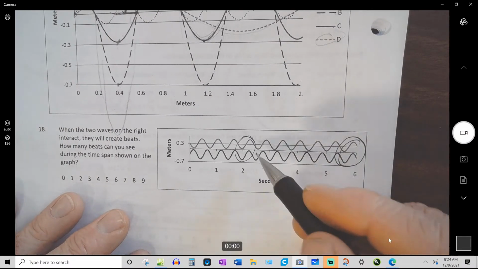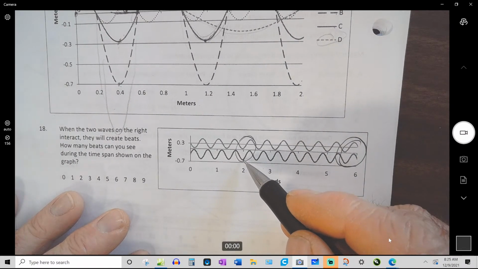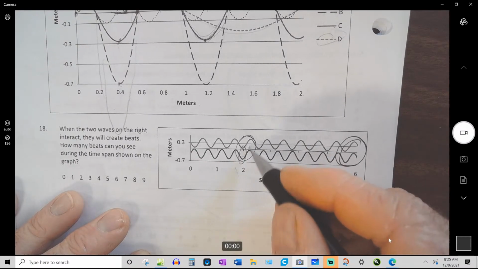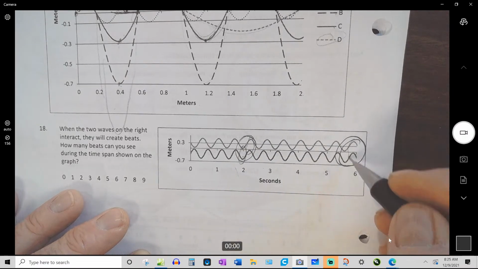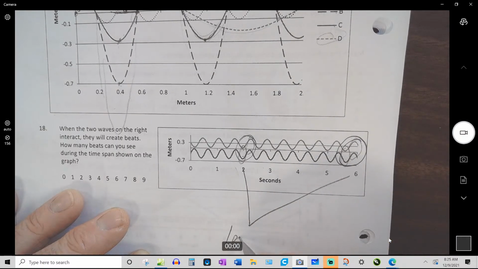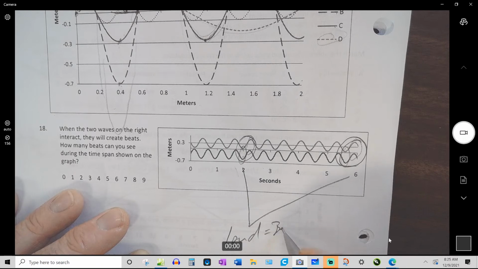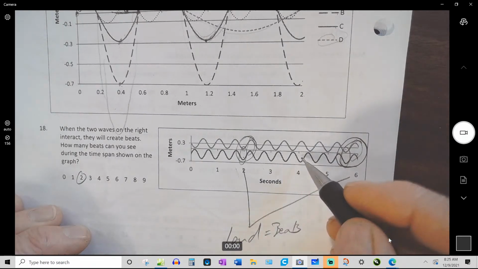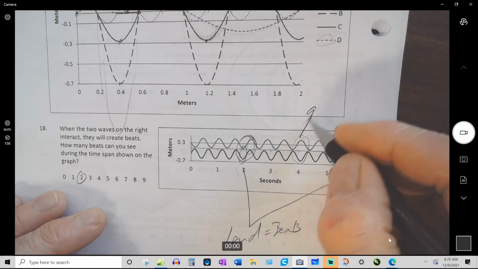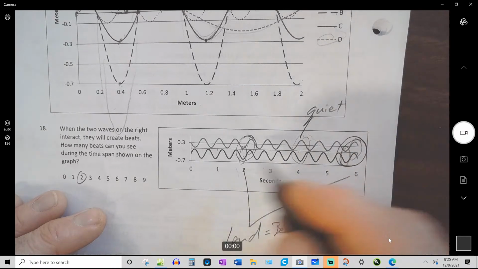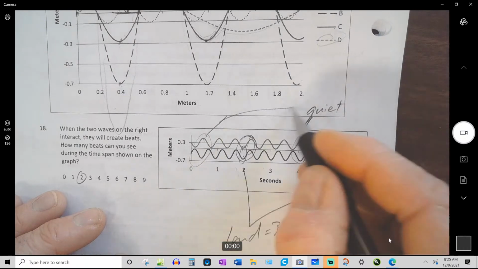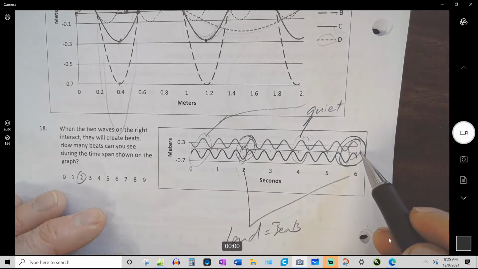So the beats are when these two things match up and they're together. So if I add these two things together, you're going to get an extra big wave right here and an extra big wave right here. Same thing here and same thing here. So these two places are going to be loud. Those are the beats. So there are two of them. And in between, you didn't have to label these, but this would be really quiet. That's just between the beat. And also right here, because this is positive when that's negative, they're going to add up to 0. So those quiet, loud, you hear two beats.